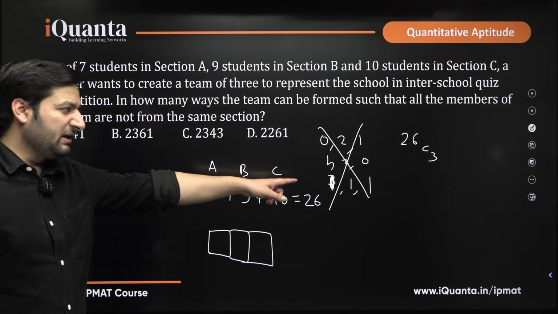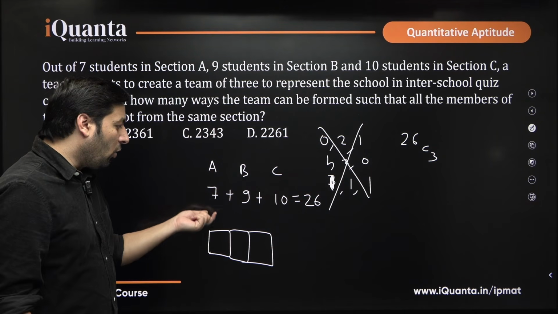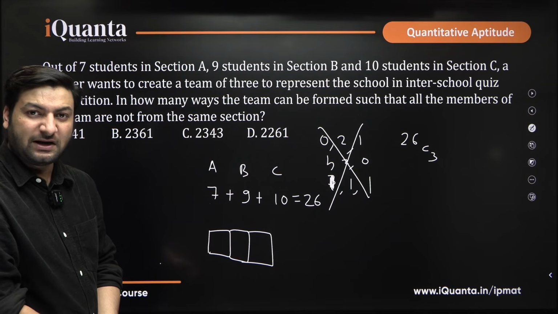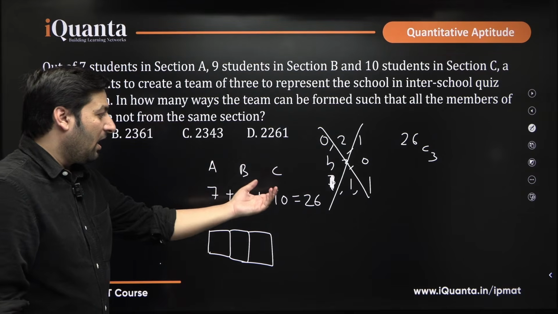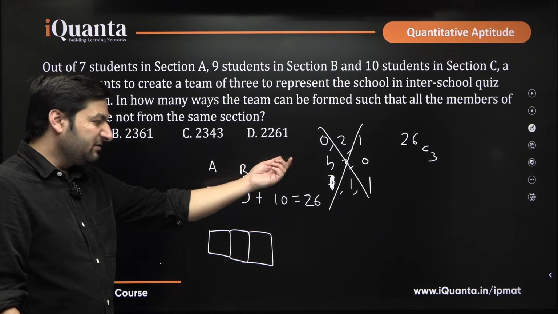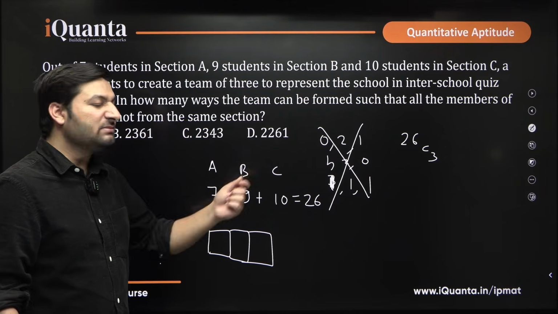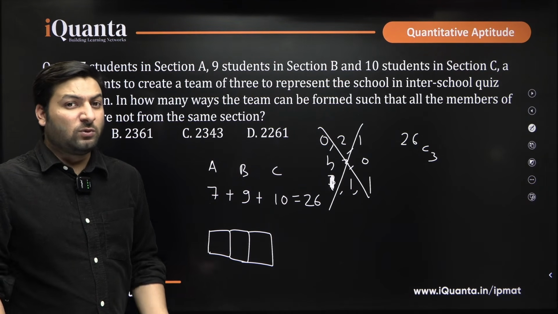Definitely there would be some cases where all 3 that I am selecting will be from the same team, right? 26C3 means that out of the total 26 people, I am selecting 3, and these 3 can be from the same section as well, right? But we do not want such cases.